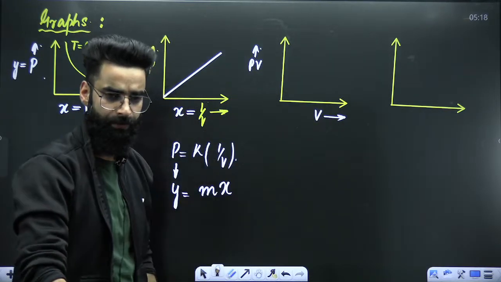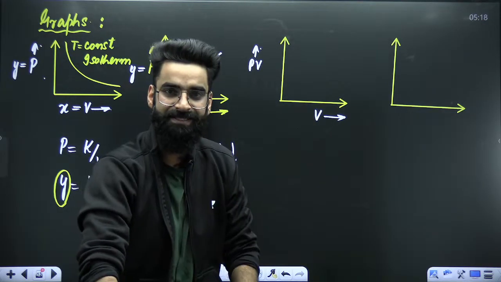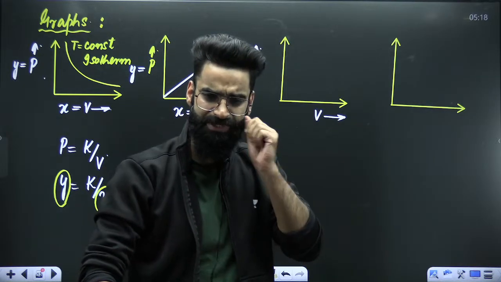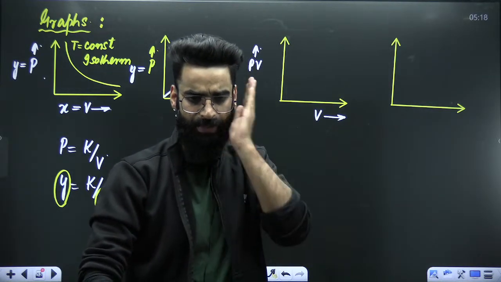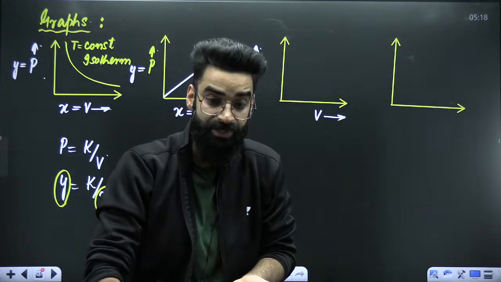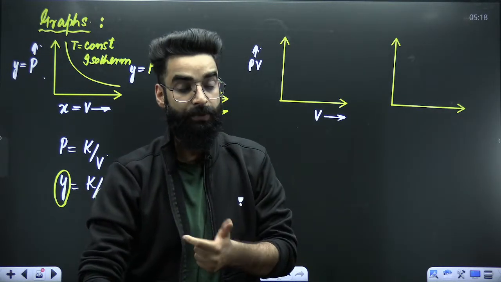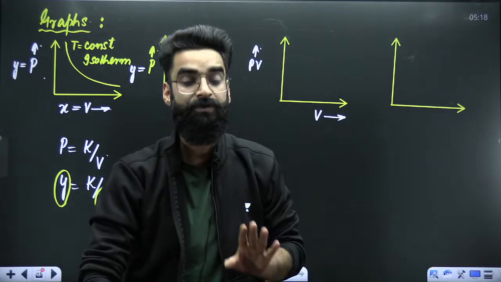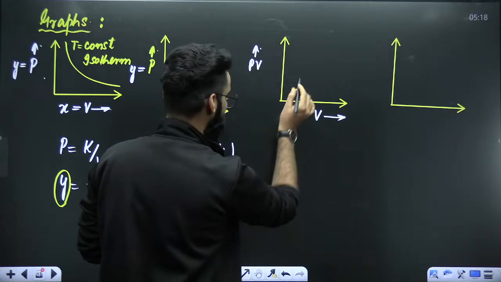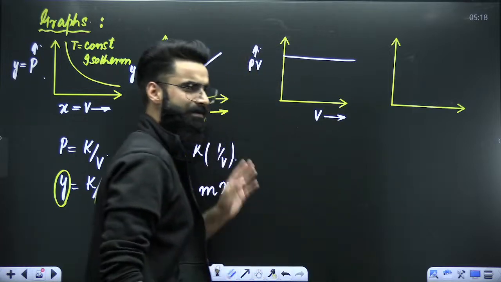Few minutes back I told you, on changing the volume or the pressure of the gas, the product of pressure and volume is not going to change. If you increase or decrease the volume of the gas, nothing is going to happen to the product of pressure and volume. It's going to be independent, a straight line.